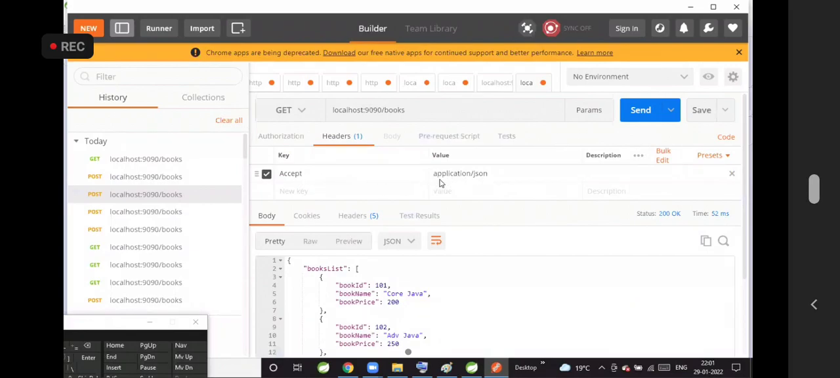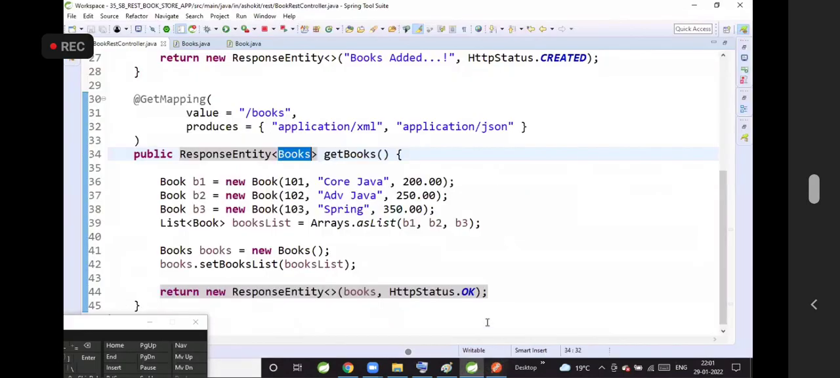Based on the Accept header, my REST API understands that I'm expecting JSON as a response. So it uses a message converter internally, because the client sent a request with the Accept header as JSON. Spring Boot understands that we need to convert this Books class data to JSON format and send it to the client.